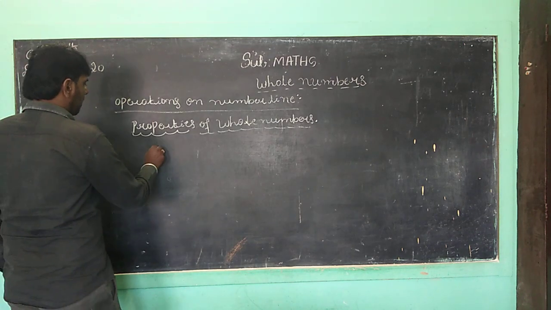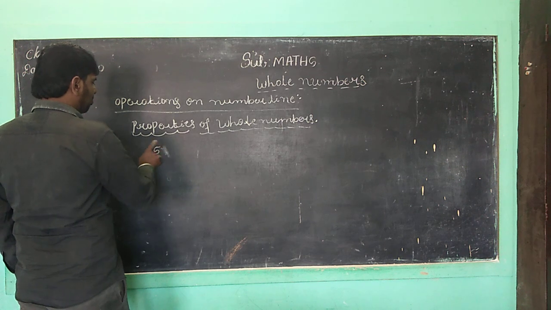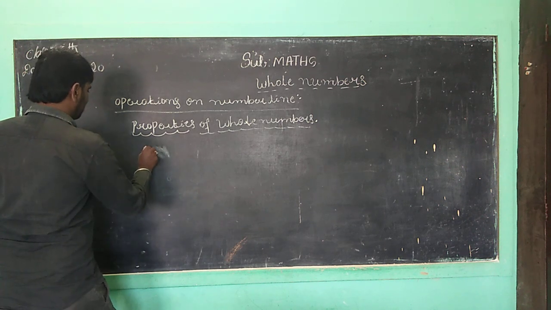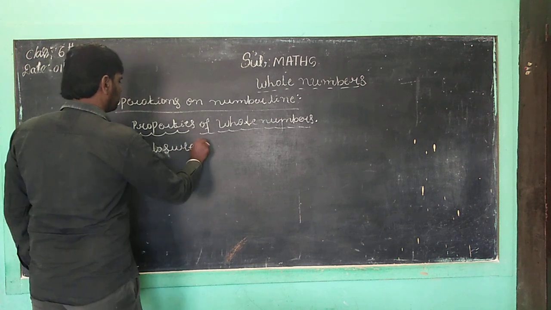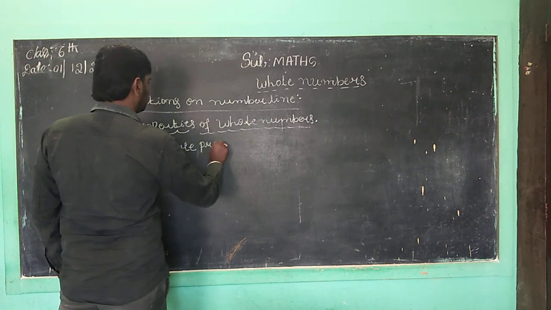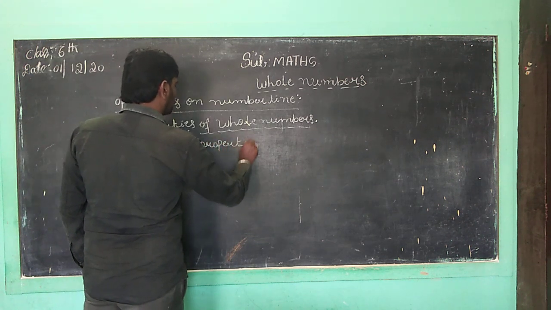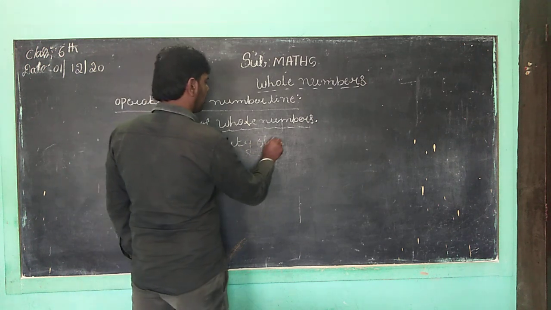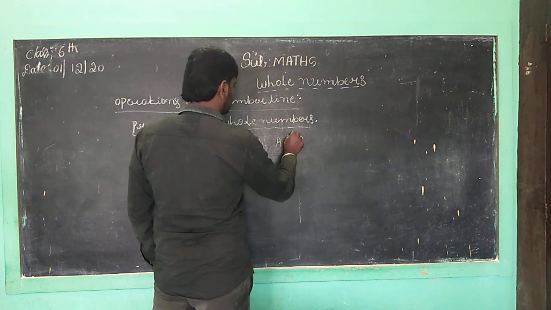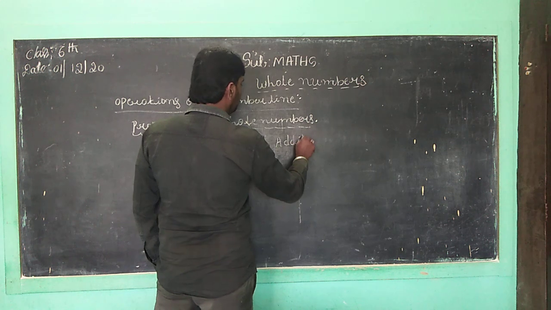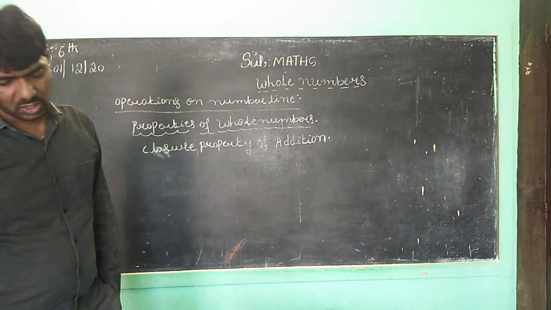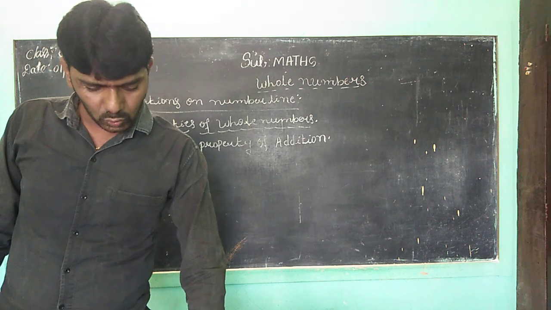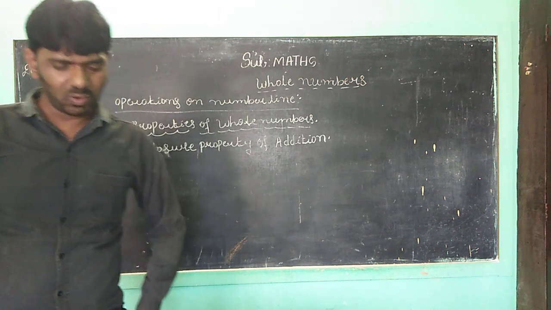So, closure property of addition, children. What is that, children? Closure property of addition: when adding two whole numbers, the sum is still a whole number.